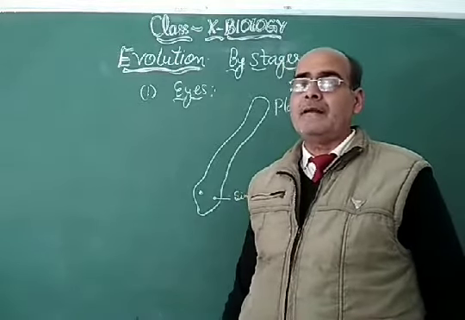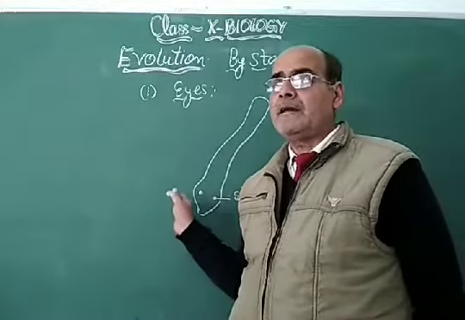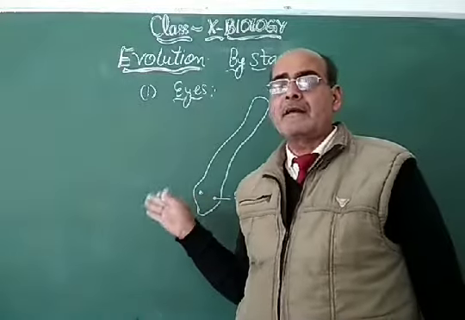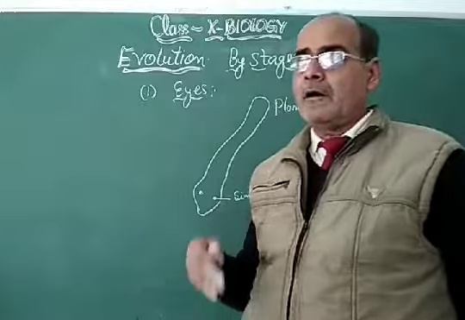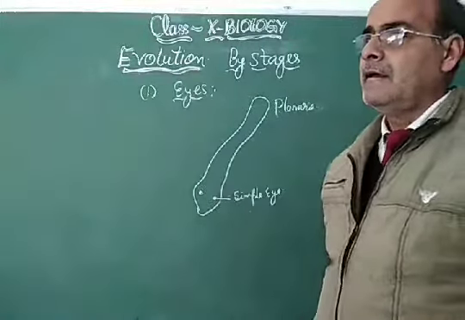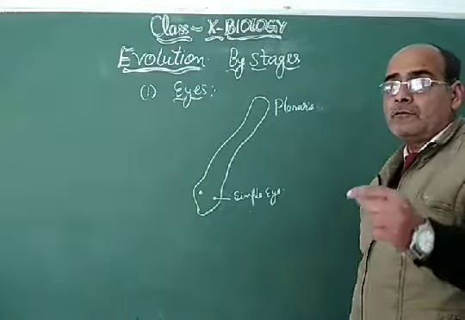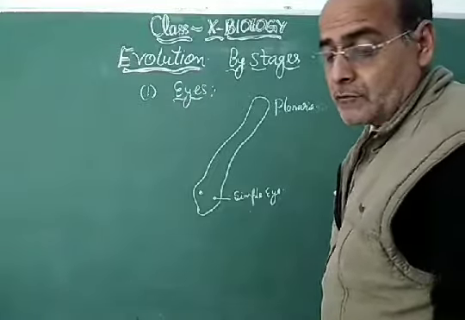Human eye, cat eye, dog eye and the planaria photosensitive simple eye will be analogous organs, which got evolved stage by stage in the trend of evolution.